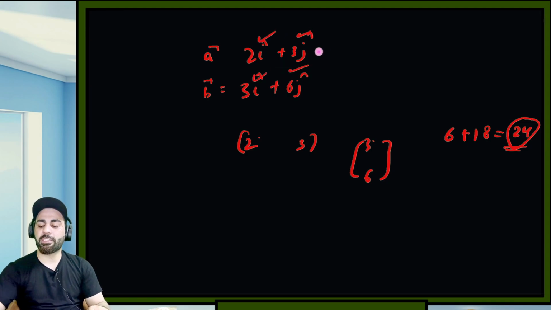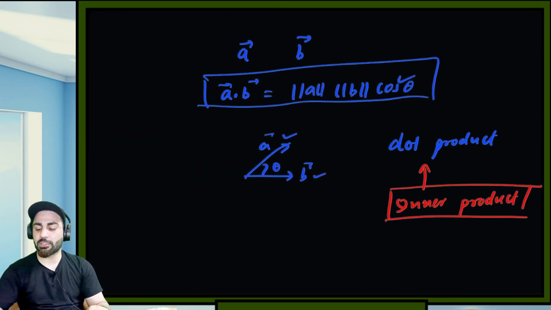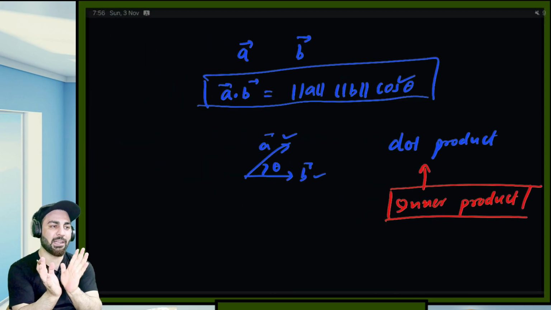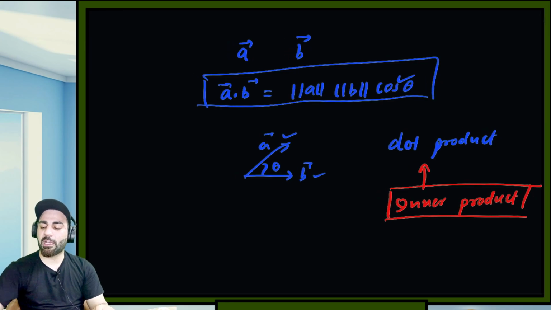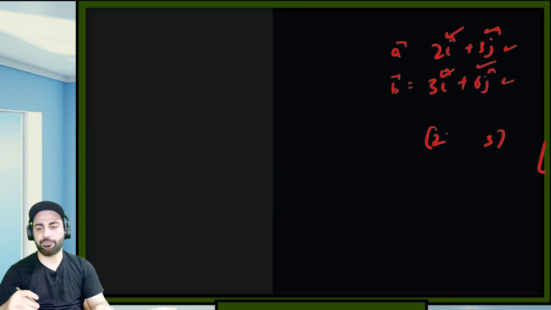Otherwise, you can find the angle between these vectors by finding the magnitude of A, the magnitude of B, and the angle. You know how to find the angle from this. You can use this equation.